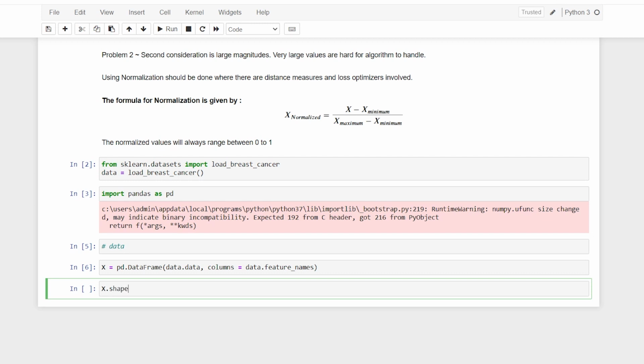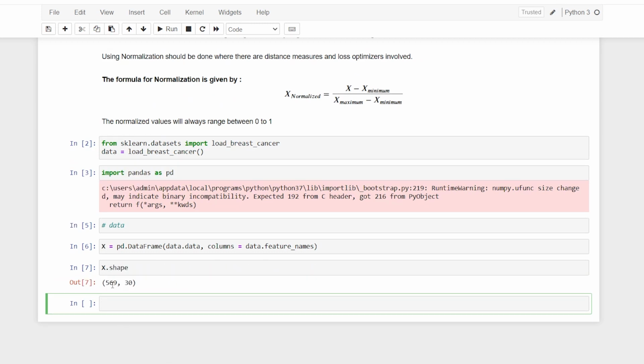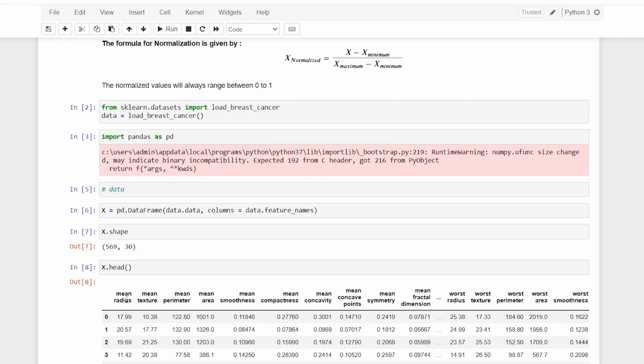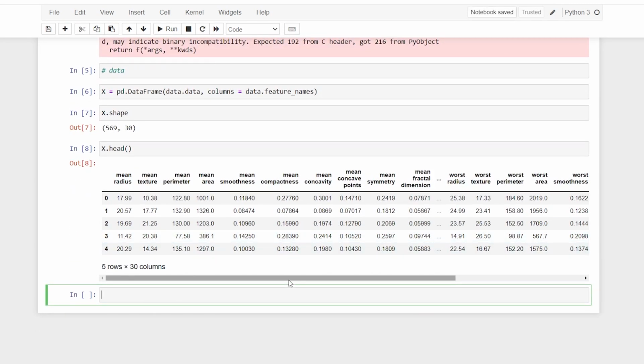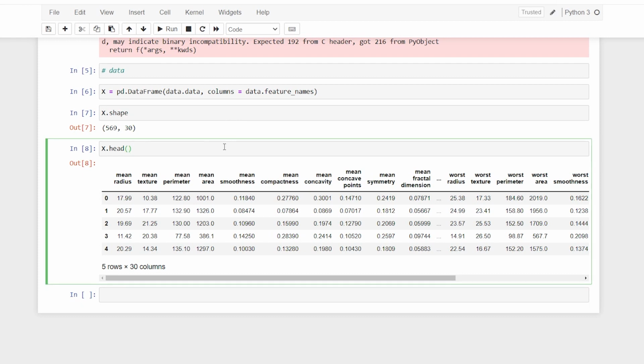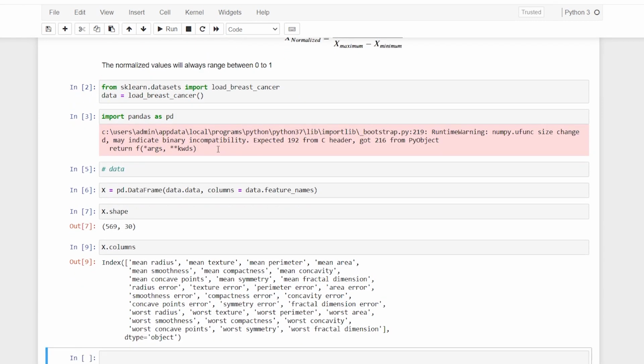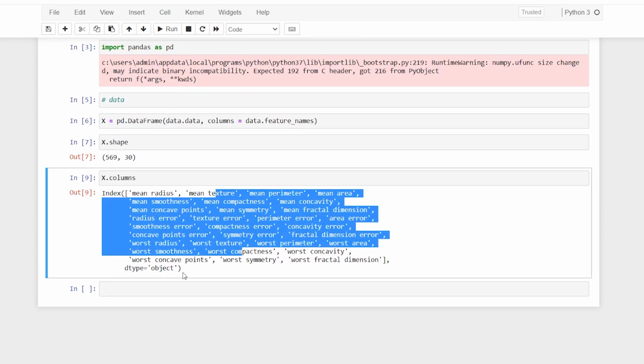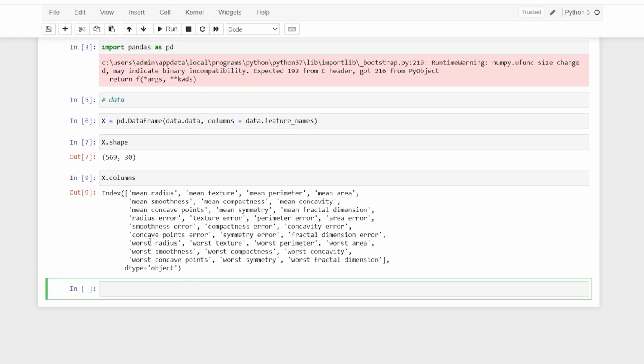And now if I say X.shape, I'll get 569 rows with 30 columns, and I can also say X.head. All of the values are present over here. I can say X.columns, and I have the names of all the columns which I'll be using.